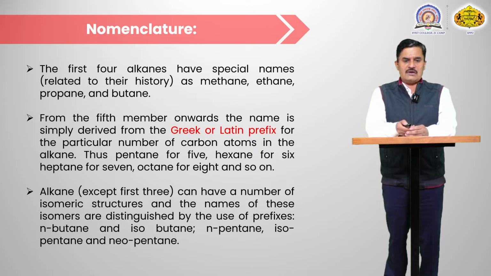Alkanes, except the first 3 members, can have a number of isomeric structures, and the names of these isomers are designated by the use of prefixes, meaning N-butane, isobutane, N-pentane, isopentane and neopentane. So we use iso, neo and N. N means the straight chain, and if one of the methyl groups is in the branching position, that is iso, and if both methyl groups are present on the same carbon, that is known as neo.